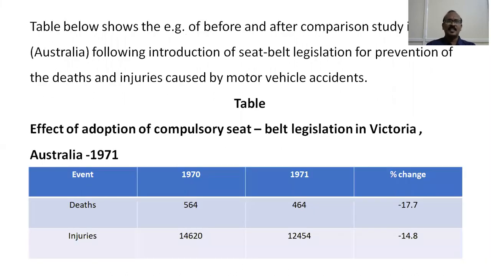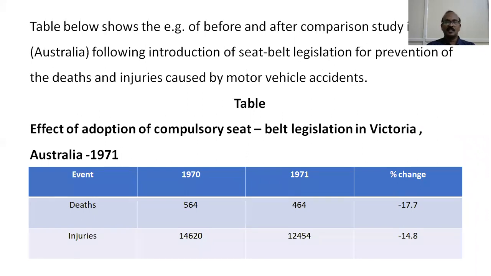Now this is a beautiful example about the adoption of compulsory seatbelt legislation in Victoria, one of the provinces of Australia, in 1971. Here is a table which shows a before and after comparison study in Victoria, Australia, following introduction of seatbelt legislation for prevention of deaths and injuries caused by motor vehicle accidents.